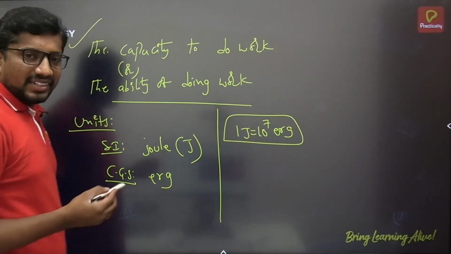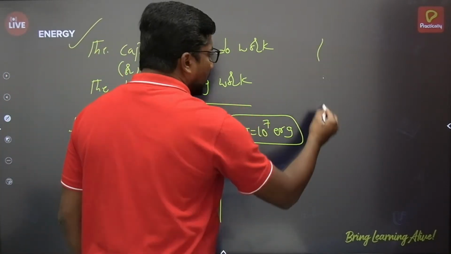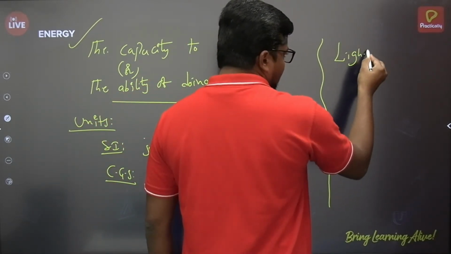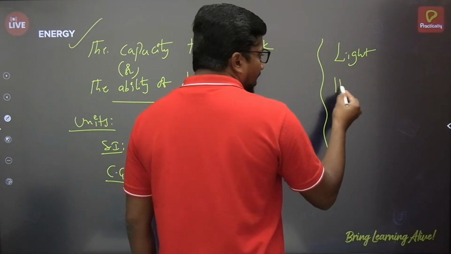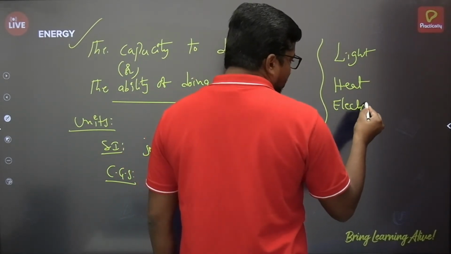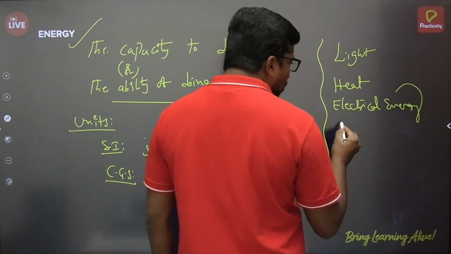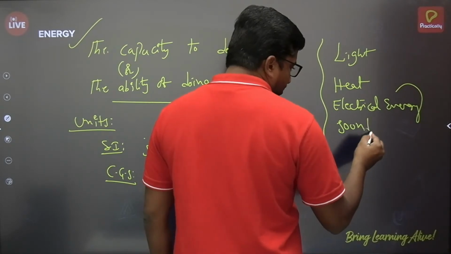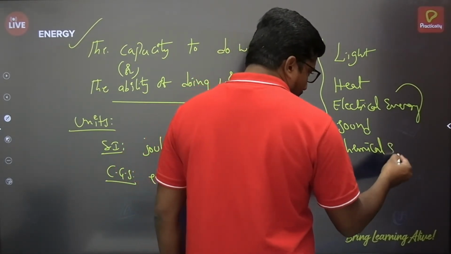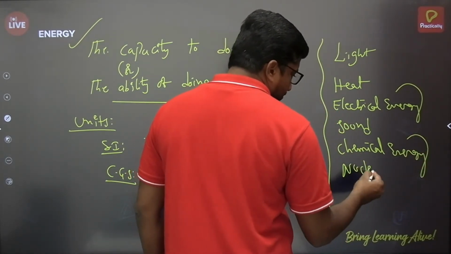And this energy exists in various forms. Let's see a few of the forms of energy here. Light is a form of energy, heat is a form of energy, electrical energy is there, sound also is a form of energy. Next, chemical energy, nuclear energy.